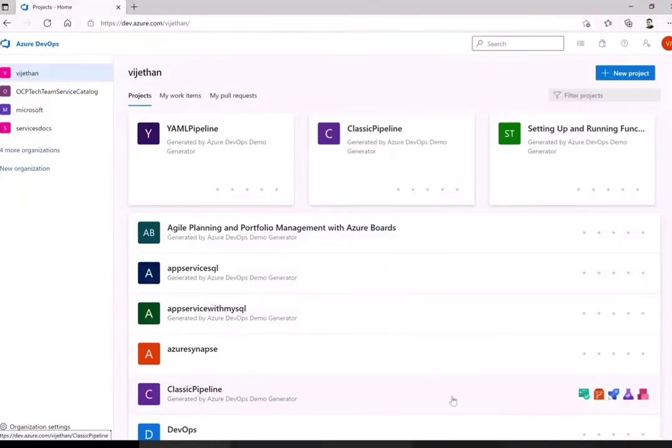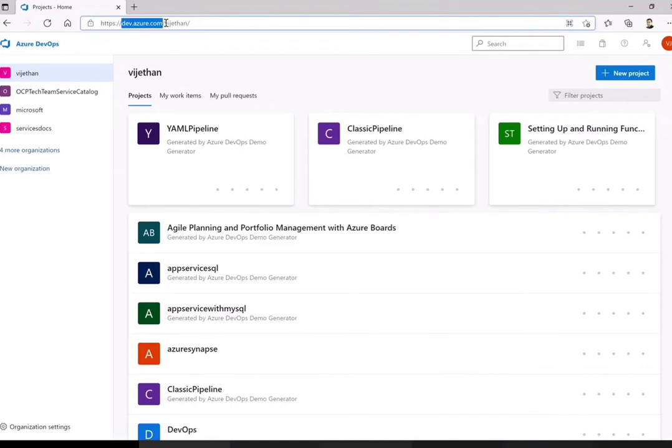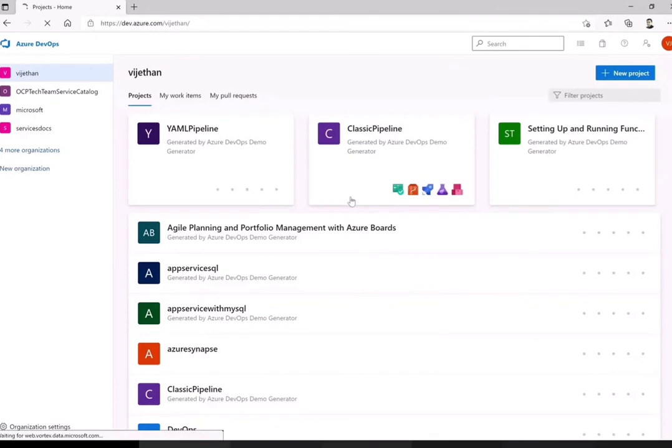Okay, so let me share my screen for the demo. Your Azure DevOps will look like this: you have dev.azure and this is the organization name. I have kept two projects specifically. One is on YAML, another is on Classic. So first, let us review what the Classic pipeline looks like.